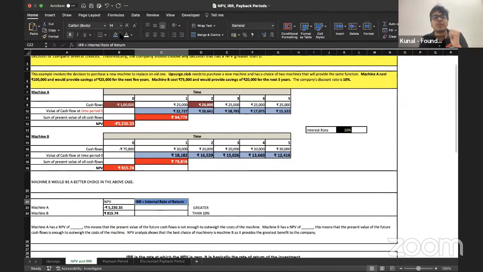Again, let's understand the concept of IRR very practically. Alright, the idea is pretty simple. I am paying 1 lakh today. I am receiving 25,000 for the next 5 years. Now, in this entire arrangement of paying 1 lakh and receiving 25,000 for 5 years, what is the interest rate that I'm actually earning is something that I wish to calculate. And how do we do that? We do that using the formula IRR, and IRR is nothing but the internal rate of return.